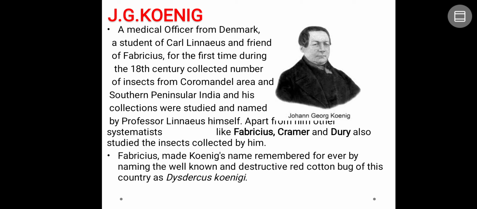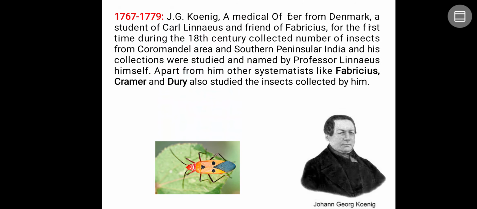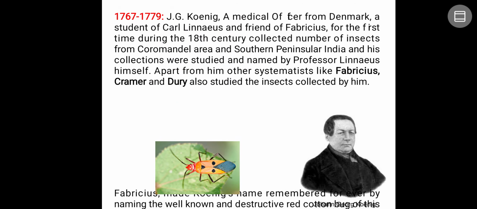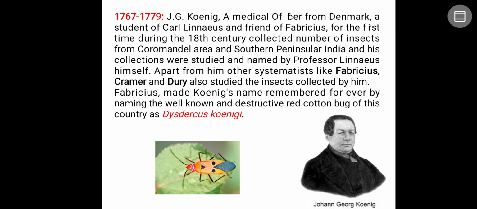Okay, so apart from him, other systematists like Fabricius, Kramer, Drury also studied the insects collected by J.G. Koenig. That is the reason his friend Fabricius made Koenig's name remembered forever by naming the well-known and destructive red cotton bug, the important pest of cotton in this country, as Dysdercus koenigii. Of course, currently it is called Dysdercus cingulatus. Okay, so this is the picture you can see here. So it was during 1767 to 1777, 1779.